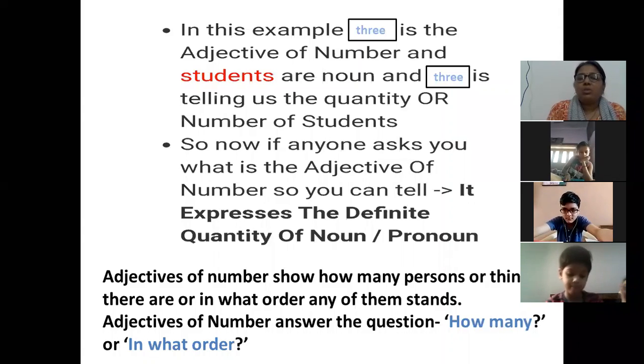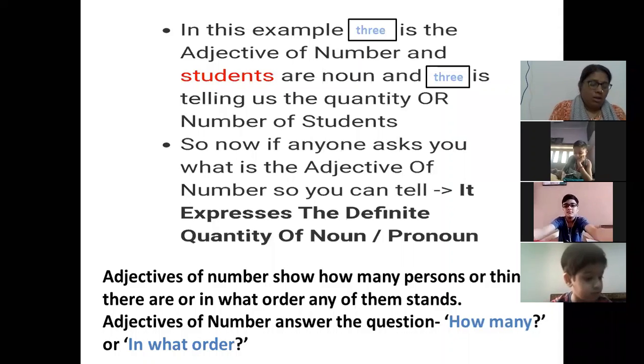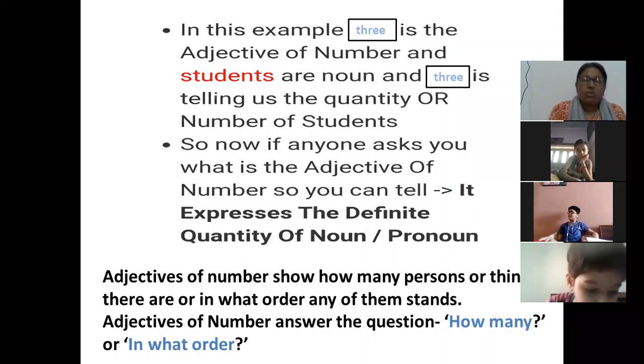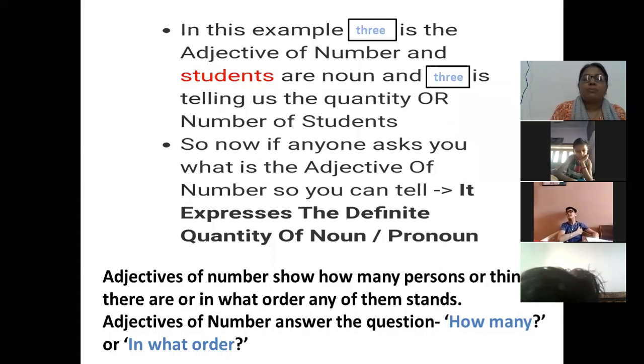Now, if somebody asks you what is the adjective of number, you can say that it expresses the definite quantity of noun or pronoun. So, adjective of number also show how many persons or things there are, or in what order any of them stands. If you want to find adjective of number, you can ask a question how many, or you can say in what order. So when you will put these questions, you will get adjectives of number.